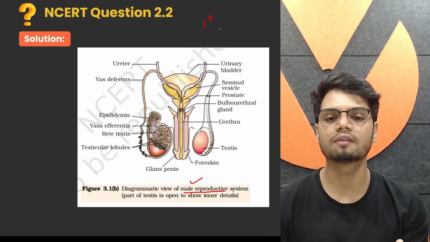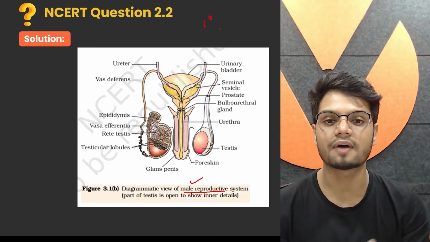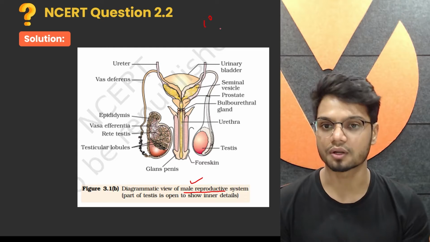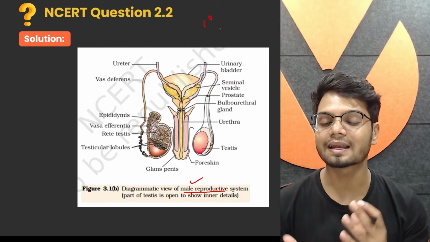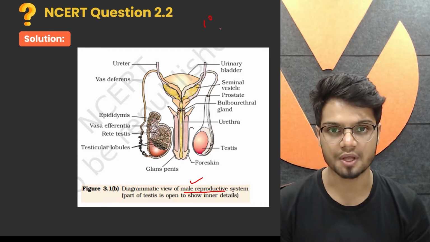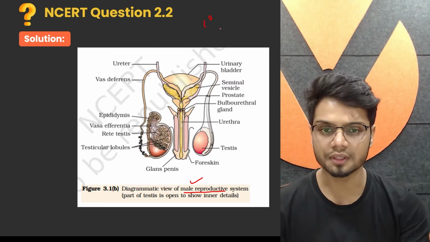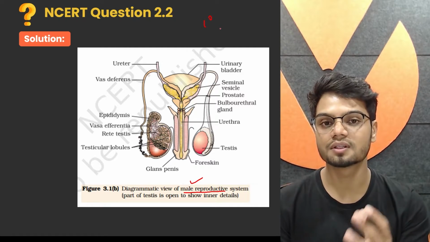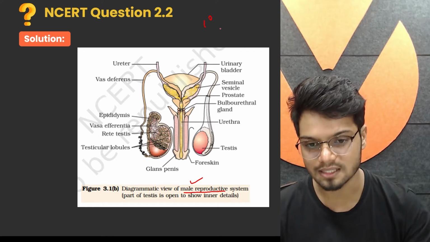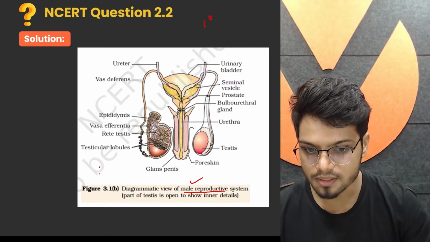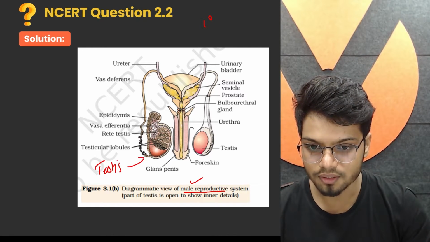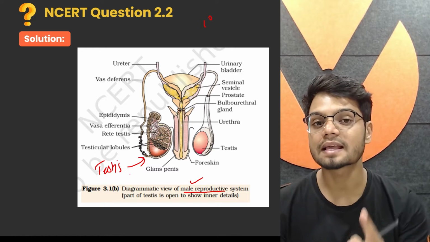They're mostly involved in transportation and other factors. The structure here which is the primary sex organ is the testis, right here.